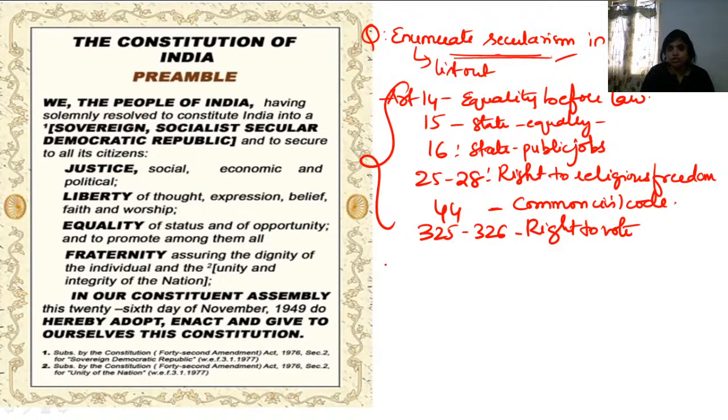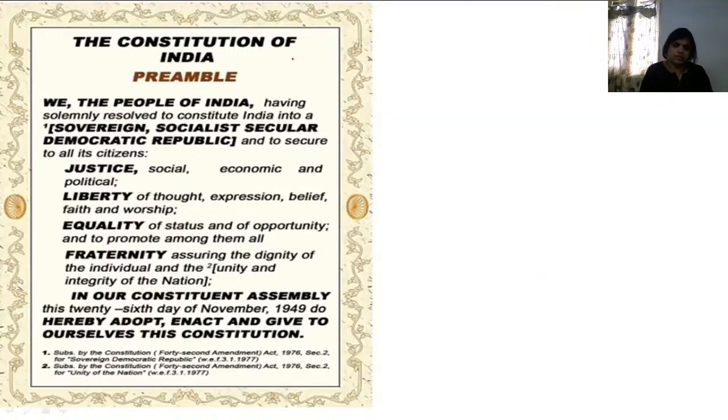Apart from that, we also have constitutional secularism. According to Article 58, any person can contest for the post. Article 76, anyone can become Attorney General.